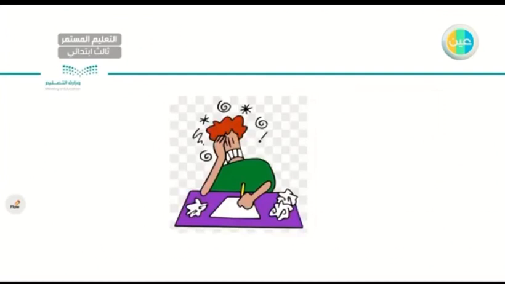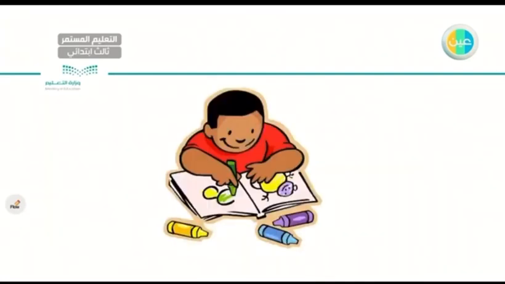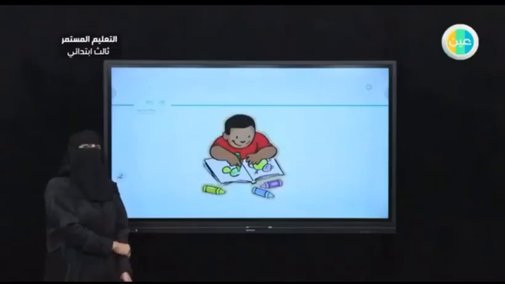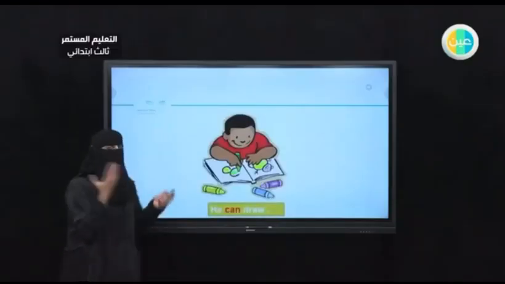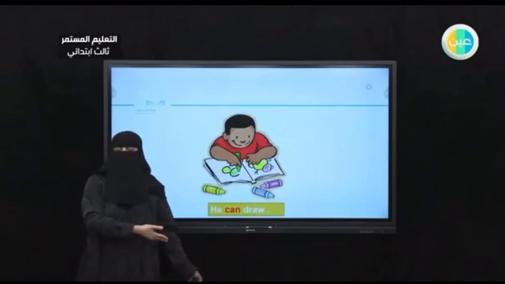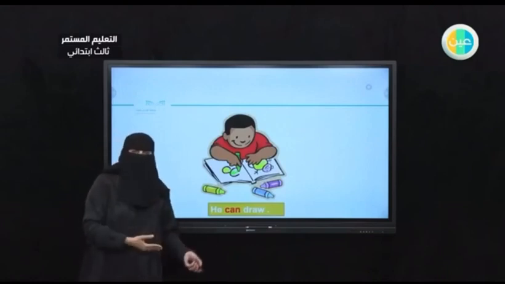How about this one? What do you think? What can he do? Or what can't he do? He can't draw, right? He's supposed to write something or draw something simple, but he couldn't, right? He cannot draw. How about this boy? He's cheerful, he's happy, he's drawing, he's doing just fine because he can draw. Very good. He can draw.